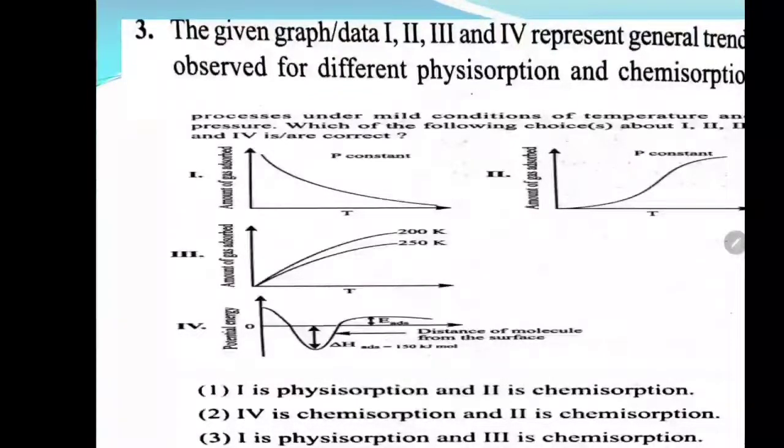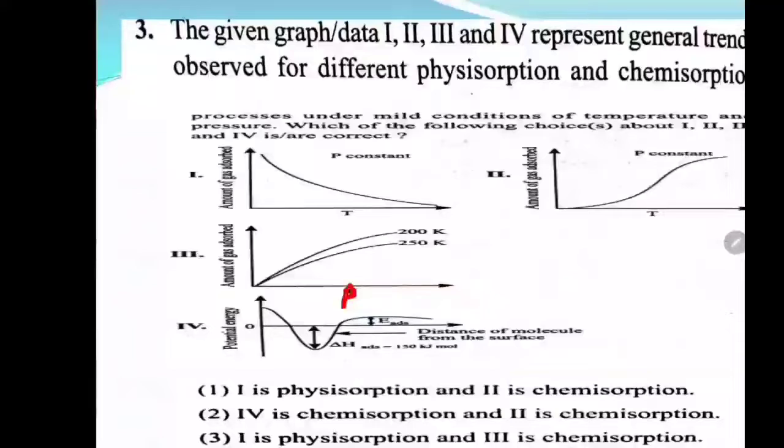The second one is also the amount of the gas adsorbed versus temperature. Third one is the amount of the gas adsorbed versus pressure, not the temperature. This is pressure, because temperature is constant, you see on the graph 200 Kelvin and 250 Kelvin.